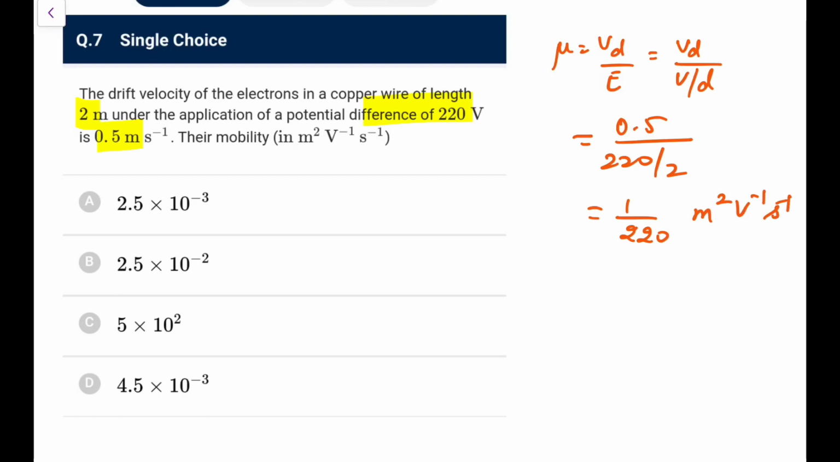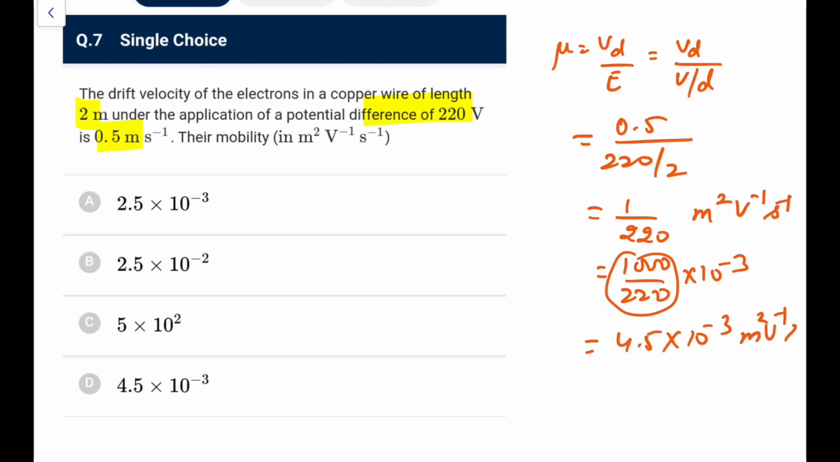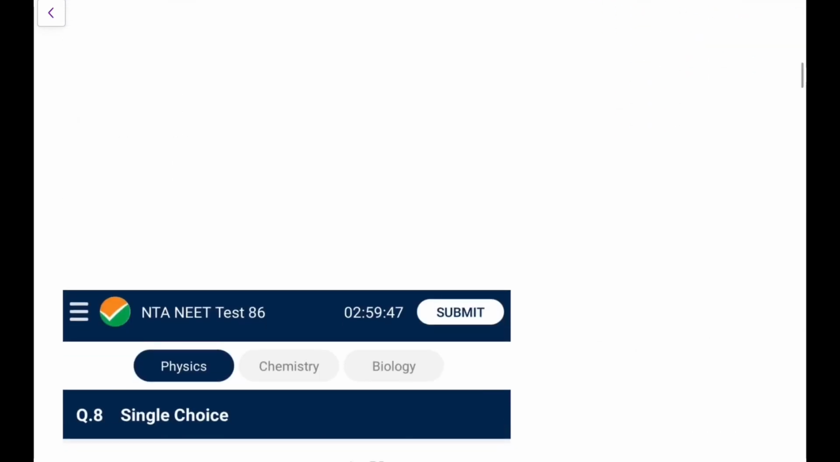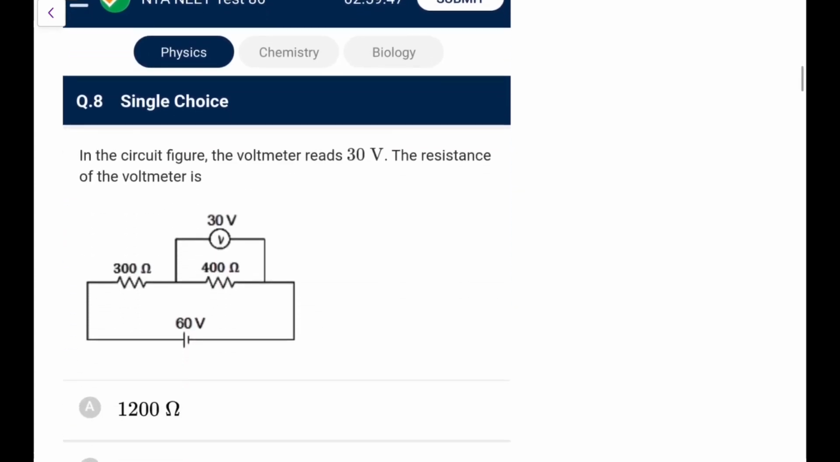So 1 by 220 is definitely going to be greater than 0.4 into 10 to the power 4 into 10 to the power minus 2, or 0.04. What I can write, let me write it as 1000 upon 220 into 10 to the power minus 3, so it would be 4.5. That would be the answer, 4.5 into 10 to the power minus 3 meter square per volt per second. Next, you can write that delta V is equal to EL, or E is equal to delta V by d.